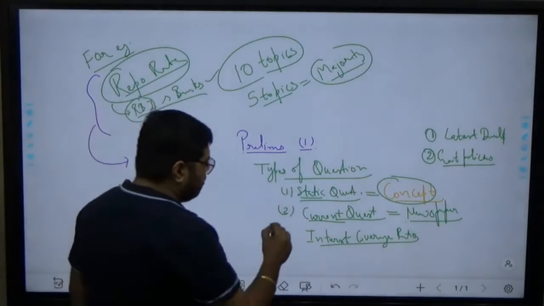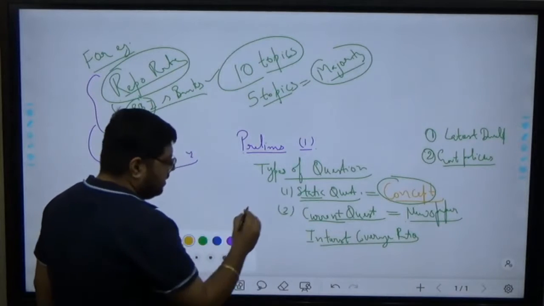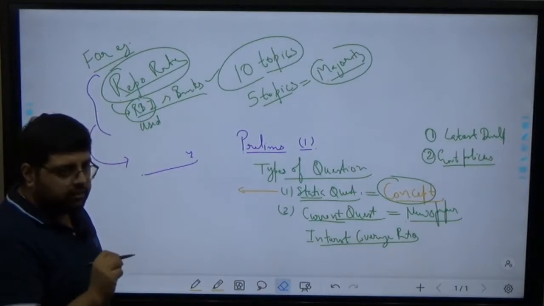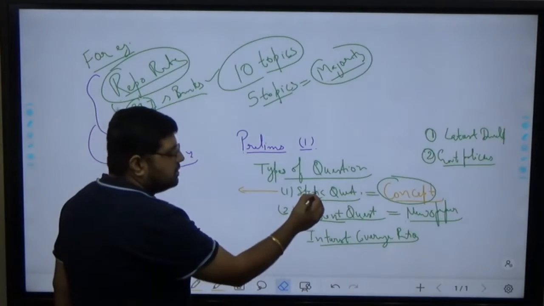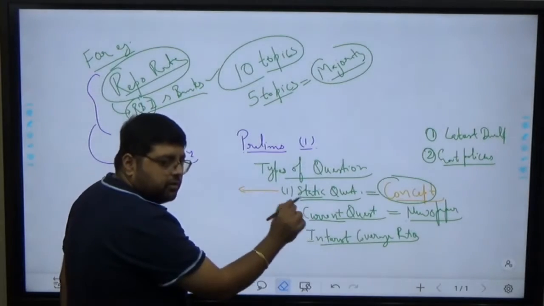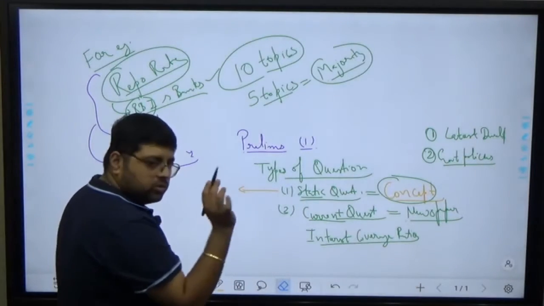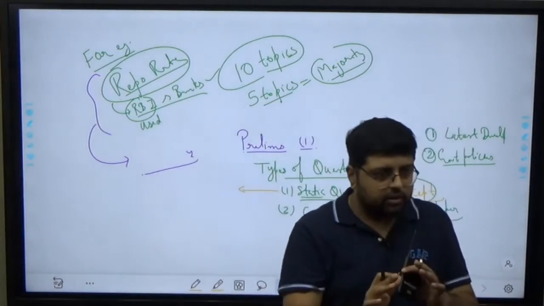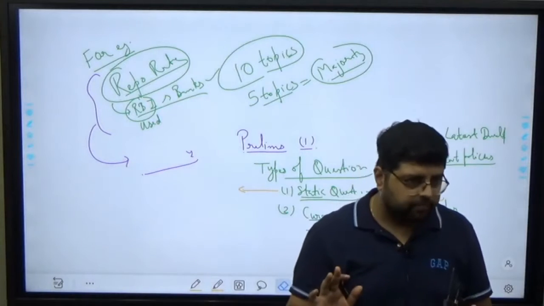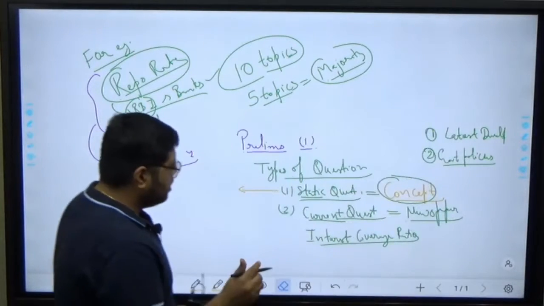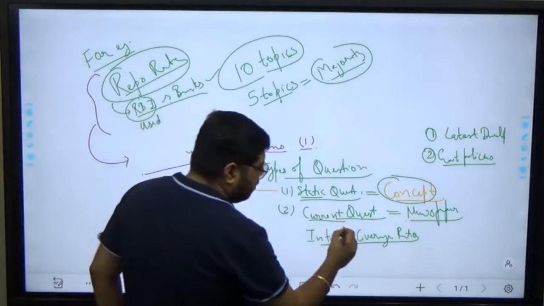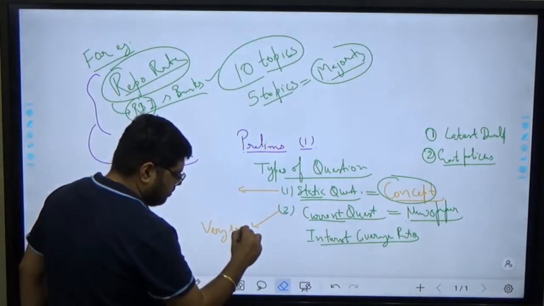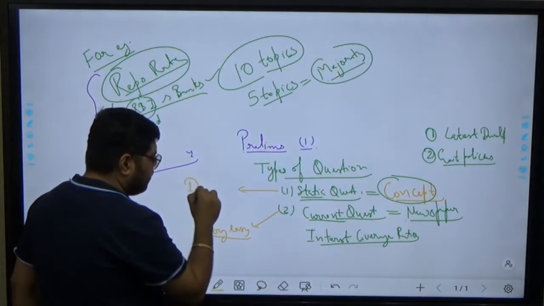अगर मैं define करूं, if I define it, the question on this static question, अगर इन दोनों types के, if I see these two types of question, this static question is a little bit difficult as compared to current questions. Current questions are very easy. It means if you have heard a term, you can easily handle a current affairs question. Current affairs questions with respect to economy are very easy, whereas static is a little bit difficult.